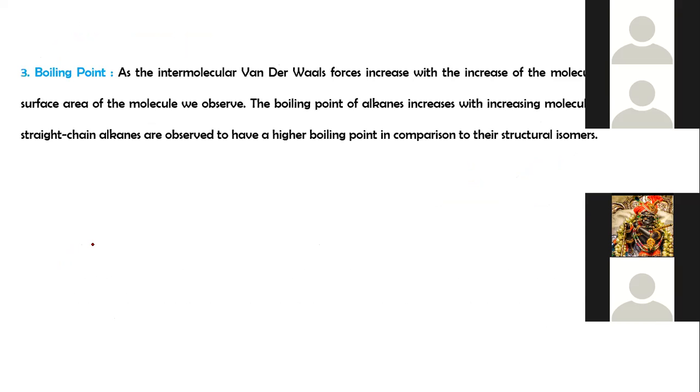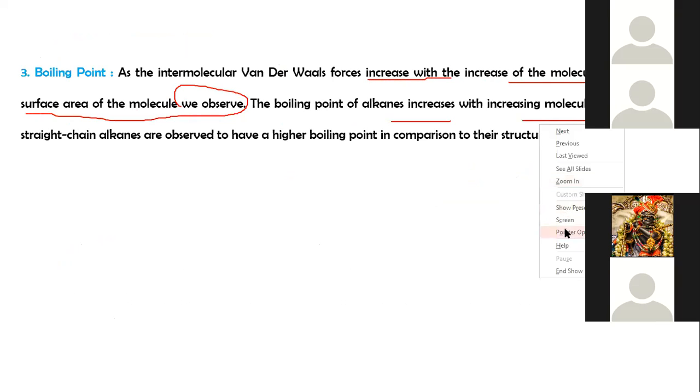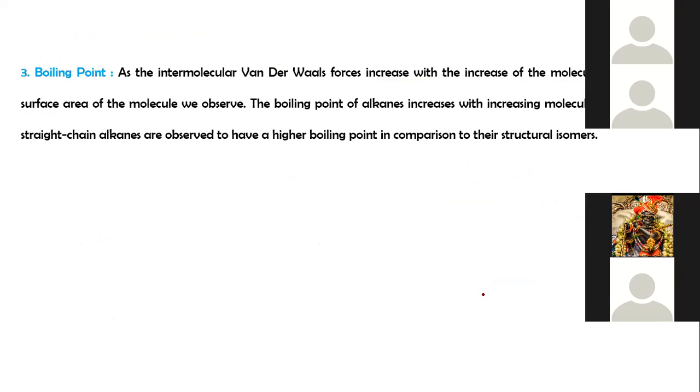The third property is boiling point. The intermolecular van der Waals forces increase with an increase in the molecular size or surface area of the molecule. So the boiling point of alkanes increases with increasing molecular weight: methane, ethane, propane, pentane.